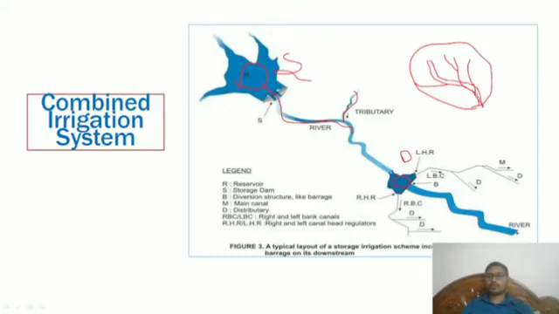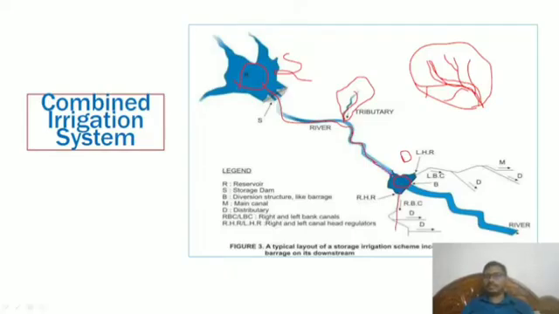Now we can see this is the main river, right? That main river is this, the middle one. What is happening on the sides is called tributaries. This we can also call one watershed. If you want to do micro-level analysis, that is sub-watersheds, but that is a different topic. This part comes under storage, and this part comes under the direct irrigation system. So after a certain distance from the reservoir, that is storage, we go with the direct.